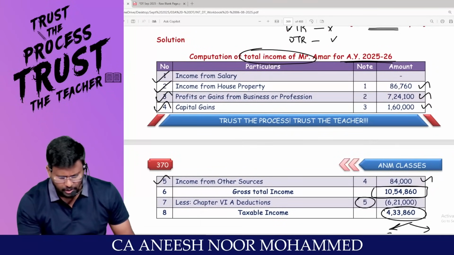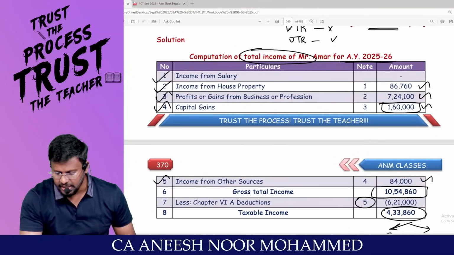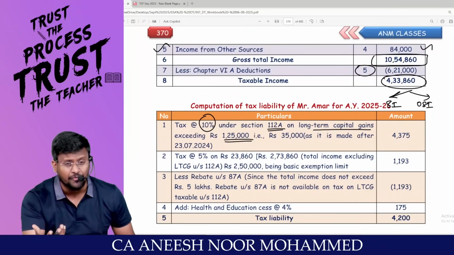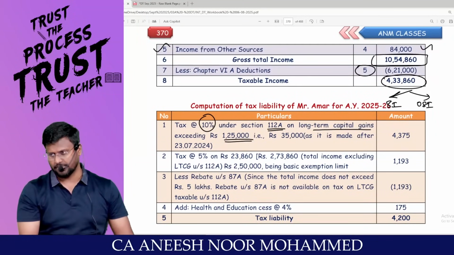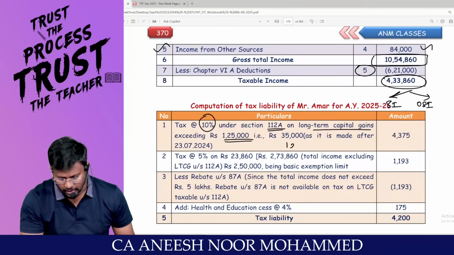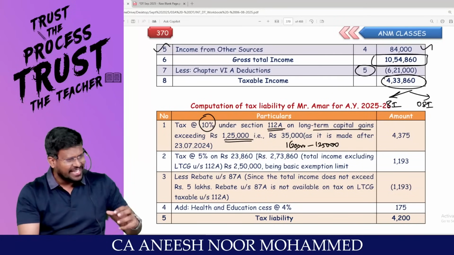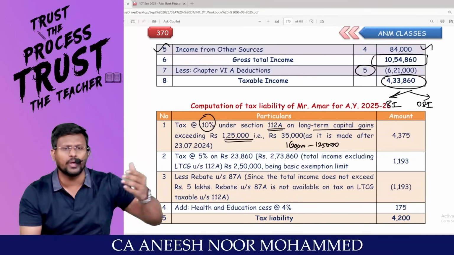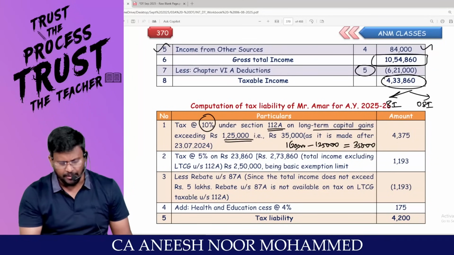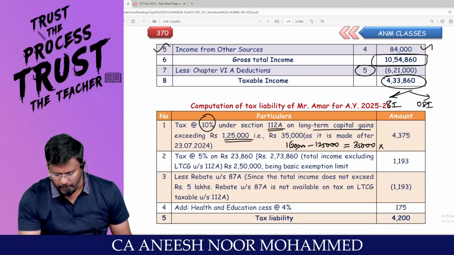What is the total long-term capital gain? 1,60,000. As we all know, up to 1,25,000 you are not liable to pay tax. So 1,60,000 minus 1,25,000. It's like a basic exemption limit for 112A. What is extra? 35,000. Right, sir? Yes, sir. Into how much percent?